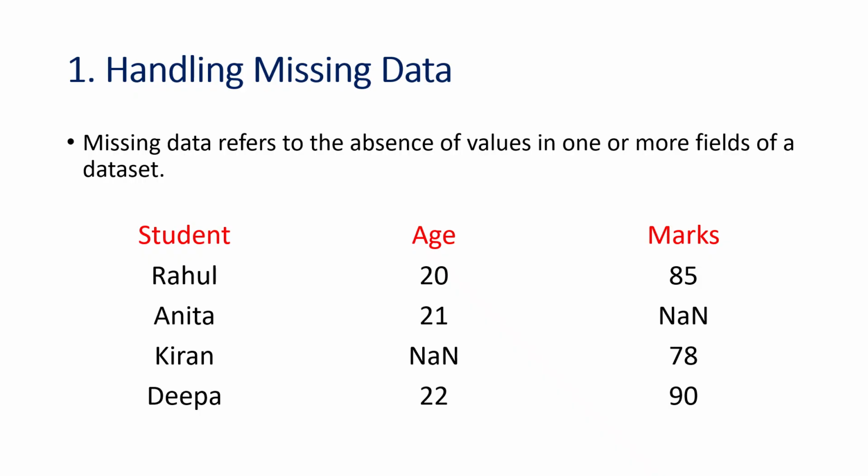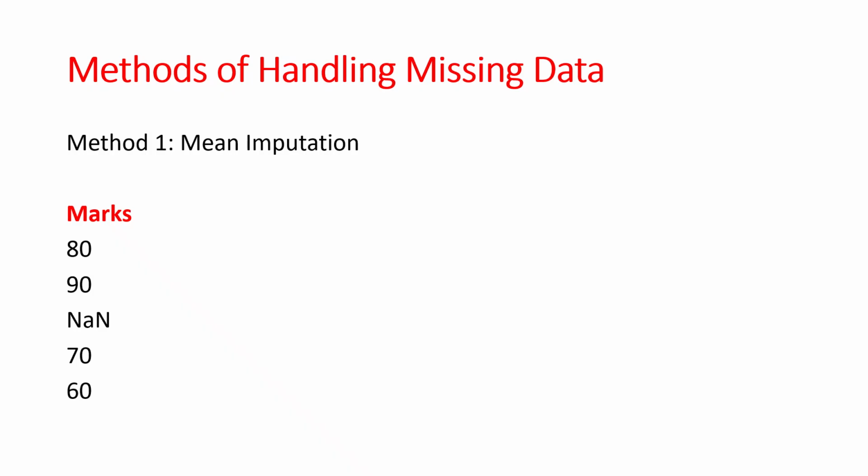So there is a way to handle the missing values. Missing data refers to the absence of value in one or more fields of a data set. If you observe this data set, the missing data is here and here in the marks. We need to handle these missing values by using different types of methods. The first method is mean imputation. In mean imputation, we calculate the average of marks and replace the missing value with that average.